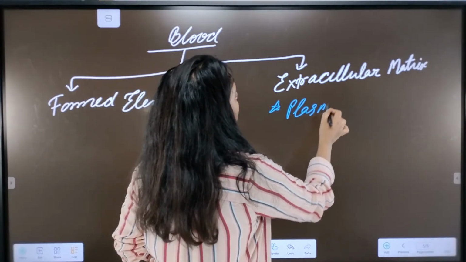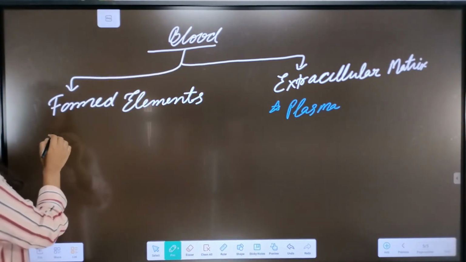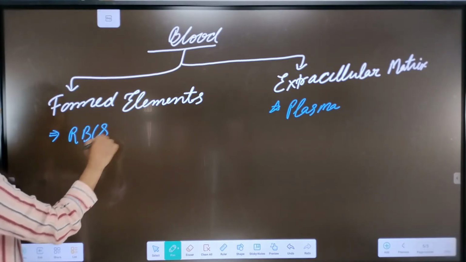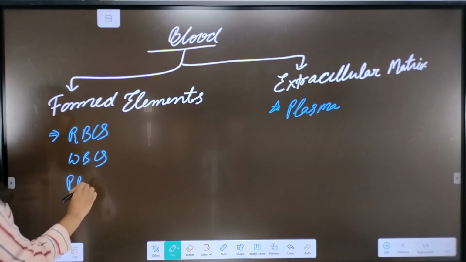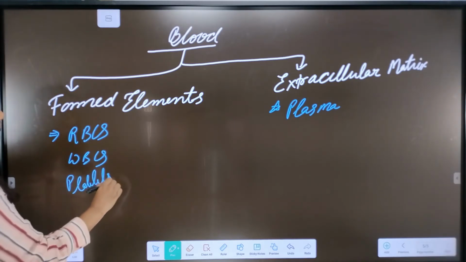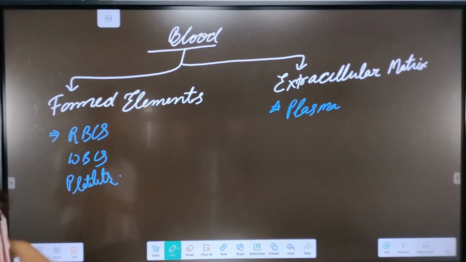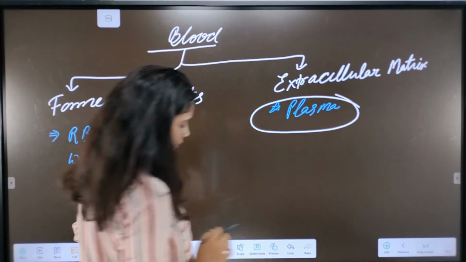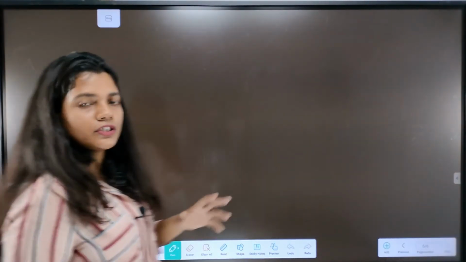Okay, this is how we will discuss it soon, next in a lecture. And the formed elements are all the blood cells: RBCs, WBCs and platelets. Okay, first of all we will discuss the extracellular matrix, which is the plasma. Now we are going to discuss the plasma.